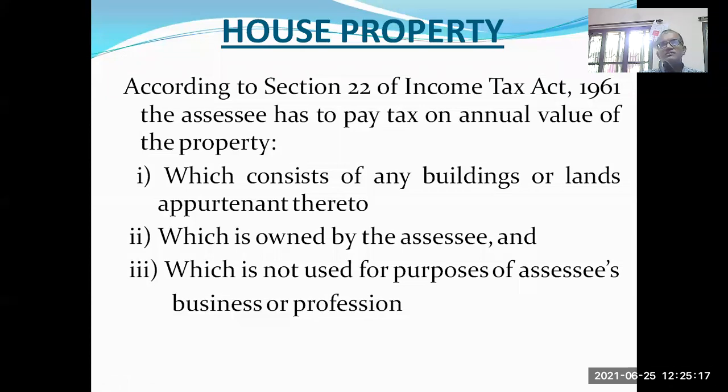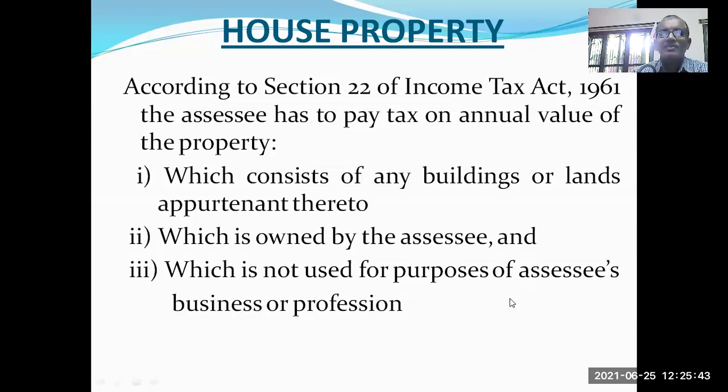What is a house? A house is a place where we live, where we stay. That is what I mentioned yesterday in the previous class. It is a home.